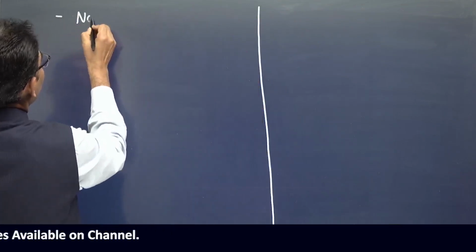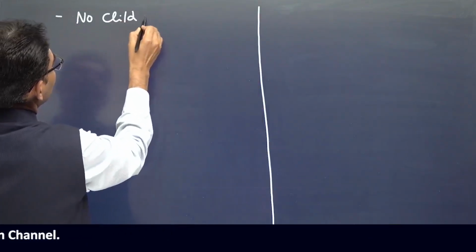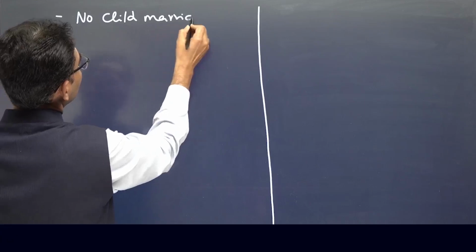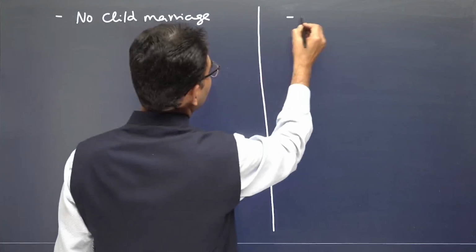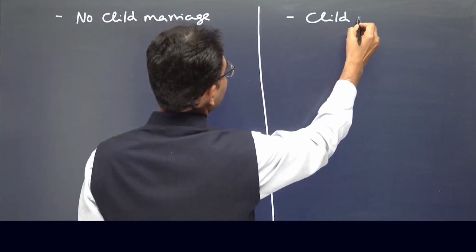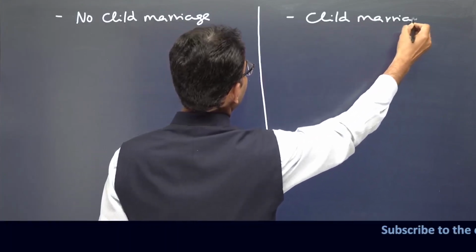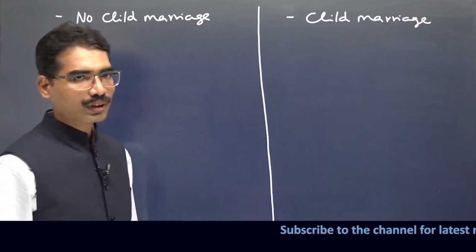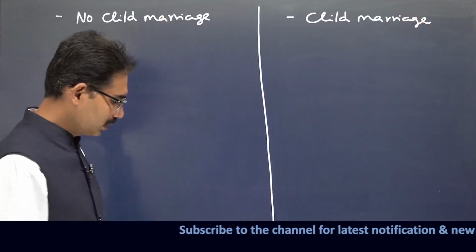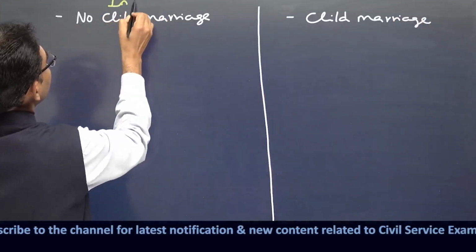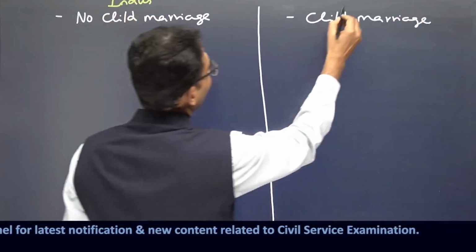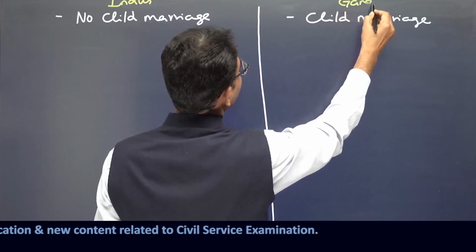No child marriage here; here, child marriage instances. Which area are we talking about? This is the Indus zone, and here we are talking about the Gangetic Valley.